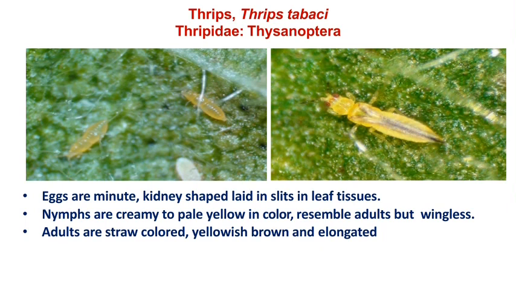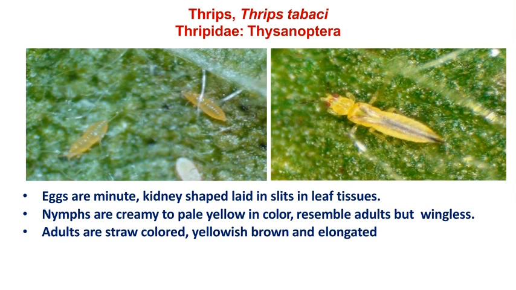This is a Thysanopteran pest. Here it is also a sucking pest, but the difference between the other sucking pests and the thrips is that the mouthparts of the thrips are rasping and sucking types, and other sucking pests have piercing and sucking type of mouthparts. The main difference between piercing and sucking and rasping and sucking is that in case of Thrips tabaci, it is the scientific name, the right mandible is absent. So with the help of the left mandible, they scrape the epidermal layers of the leaves and suck the oozing cell sap. This is the difference between the other sucking pests and thrips.